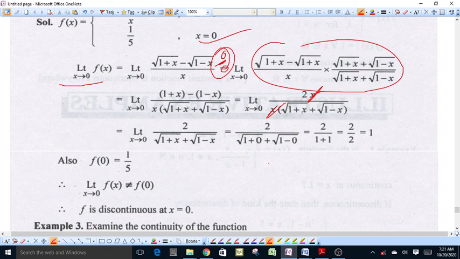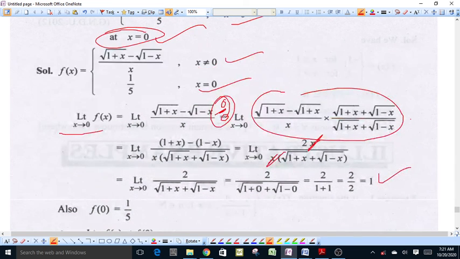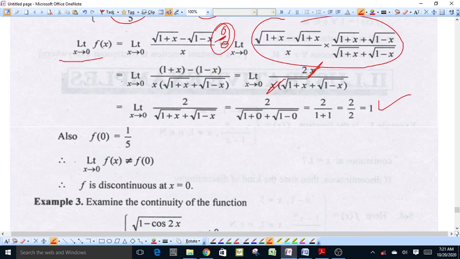If we put x equal to 0, then the limit of this function comes out to be 1. Also the value of the function is equal to 1 by 5 and the limit of the function is equal to 1. Both are not equal, therefore the function is discontinuous, and this type of discontinuity is removable discontinuity.